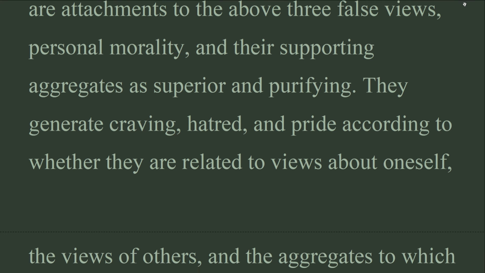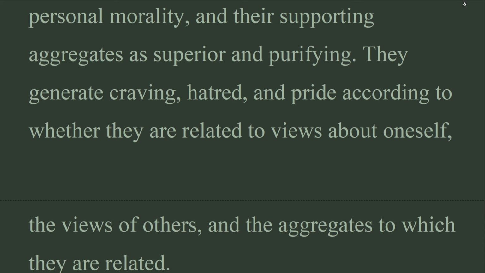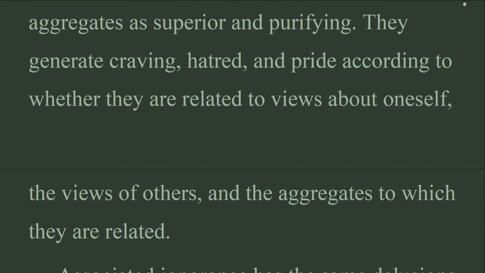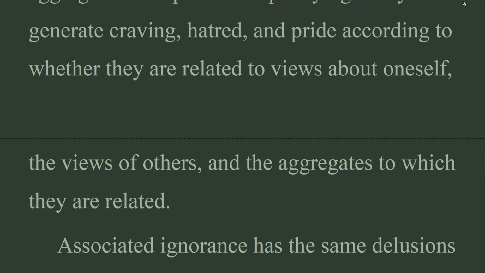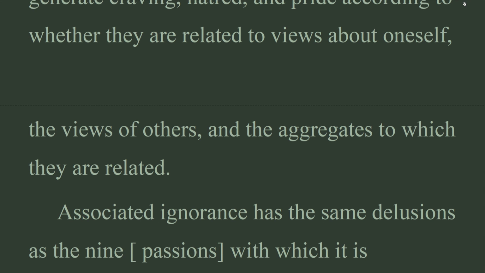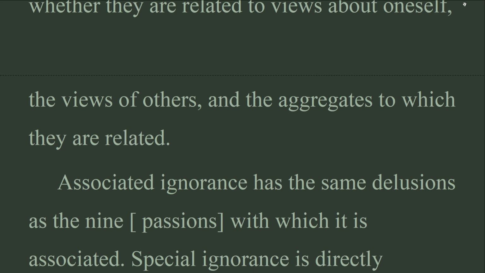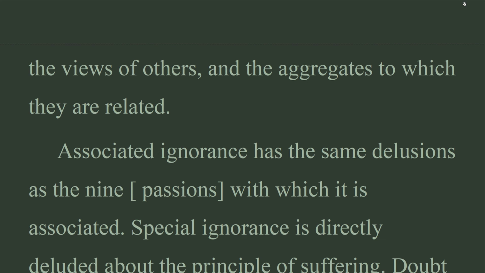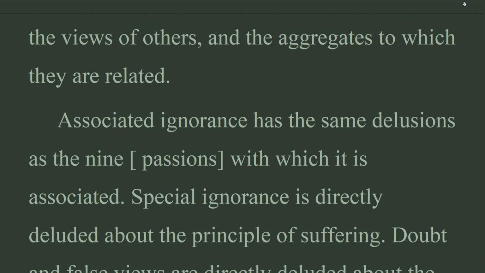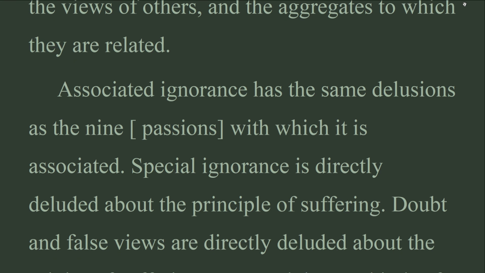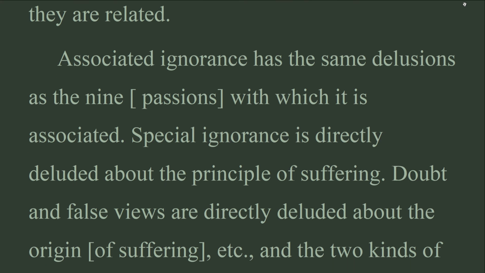They generate craving, hatred, and pride according to whether they are related to views about oneself, the views of others, and the aggregates to which they are related. Associated ignorance has the same delusions as the 9 passions with which it is associated. Special ignorance is directly deluded about the principle of suffering.